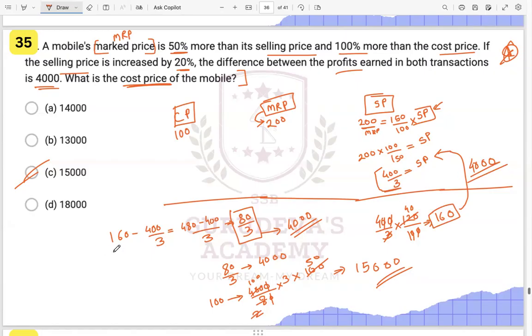So now we can find it. This difference is coming to you as 80 by 3. This 80 by 3 value is 4,000. Then we have to find the value of 100. So 100 will be nothing but 4,000 divided by 80, which comes down, 3 goes up, and we have to multiply by 100 on both sides. So this will be 15,000 coming. Have you all got this particular question?